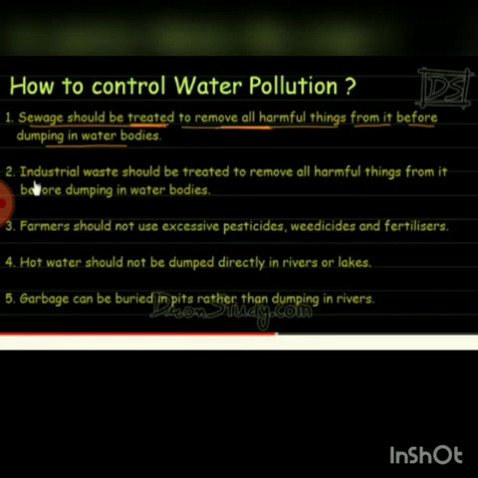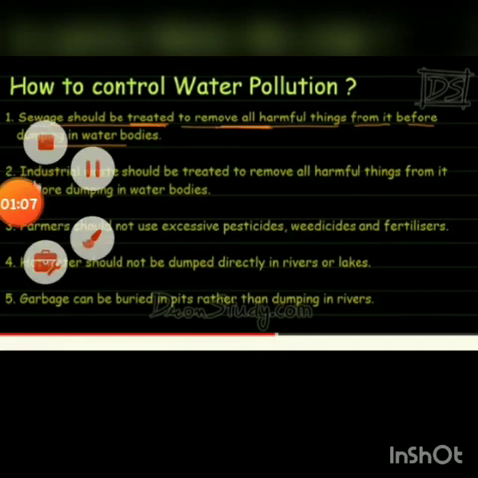Hot water should not be dumped directly in rivers or lakes. Garbage can be buried in pits rather than dumping in rivers. So this garbage should be buried in the pits rather than dumped in the river.